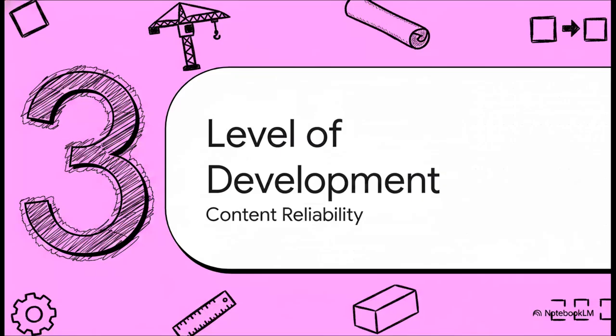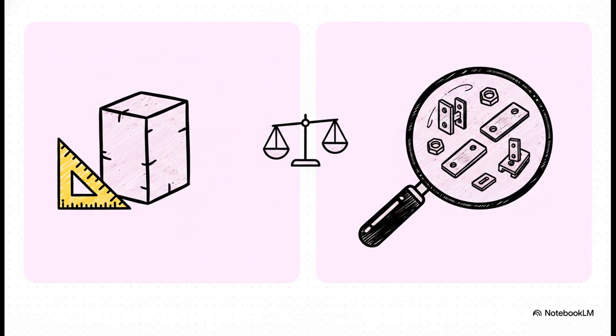Let's jump into Section 3, Level of Development, articulating content reliability and model maturity. Okay, so we've got our rulebook. Next, we have to define exactly how deep and mature our models need to be at any given phase, which is where LOD comes in. Let's compare two critical stages to really illustrate this.